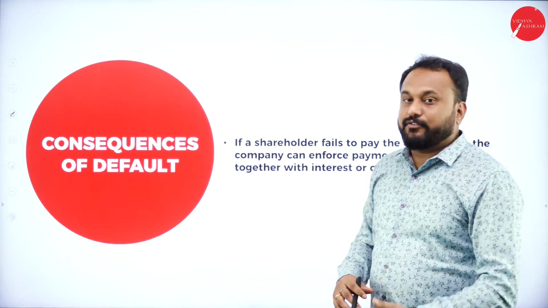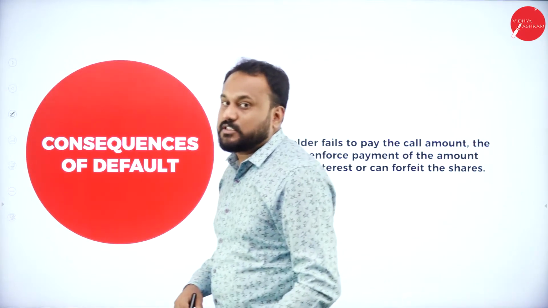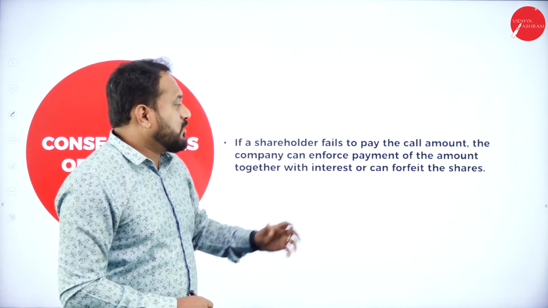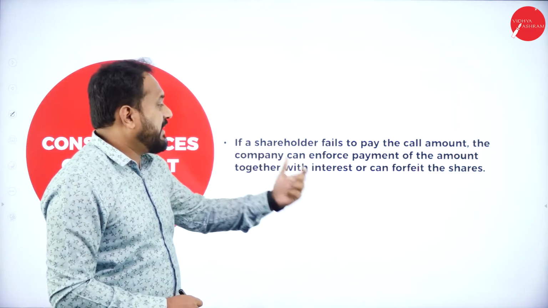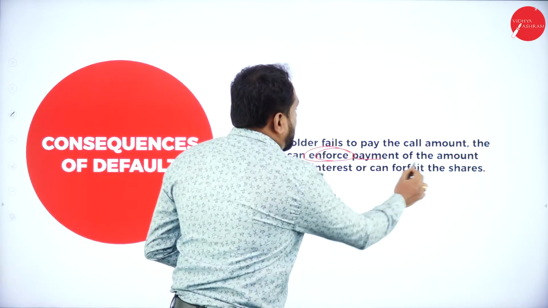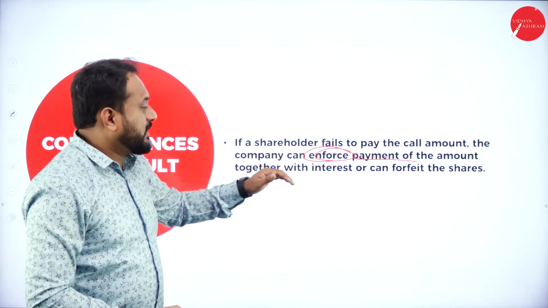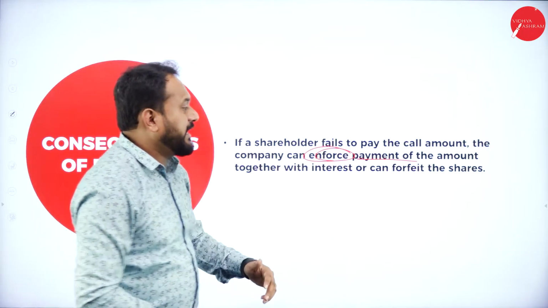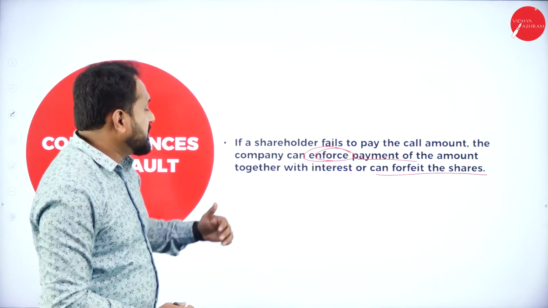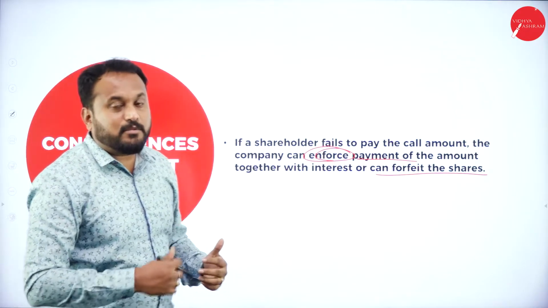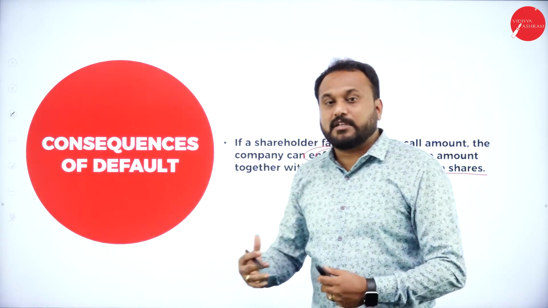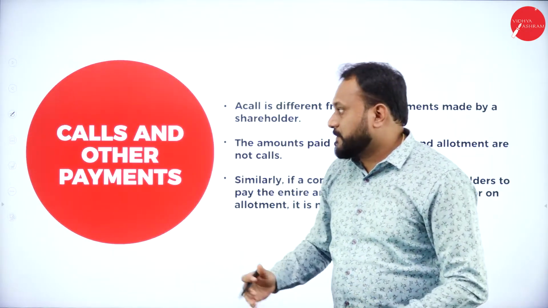Consequence of default. Now what are the consequences you are supposed to face if there is a default? If a shareholder fails to pay the call amount, the company can enforce payment of the amount together with interest or can forfeit the shares. They can actually cancel the shares. But what usually happens is they go with the interest, that is the amount which they are supposed to pay plus the interest which the company levies on the shareholders.